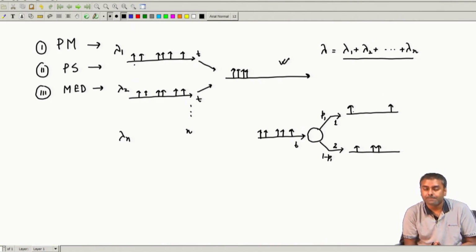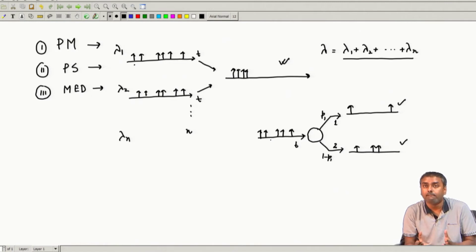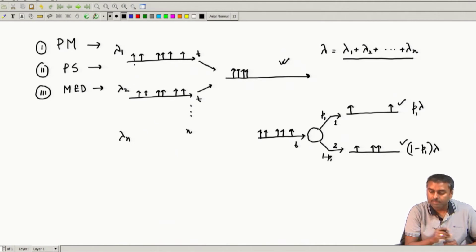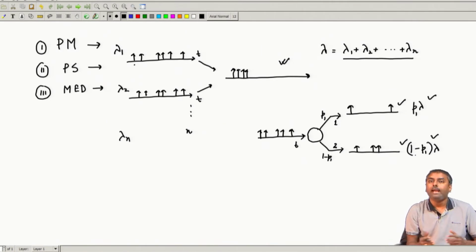Once they are split, again it can be proven that these two are also Poisson, independent of each other and independent from the input. And what is the associated rate? The rate will be probability multiplied by lambda: P1 multiplied by lambda, and 1 minus P1 multiplied by lambda. So, again these two are Poisson arrivals, independent of each other, and they have a strength which is derived from the input strength and the associated probabilities.